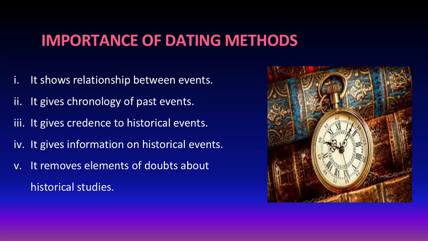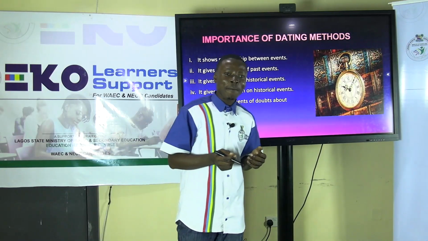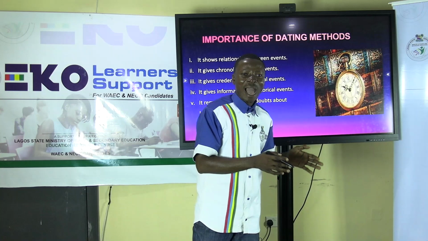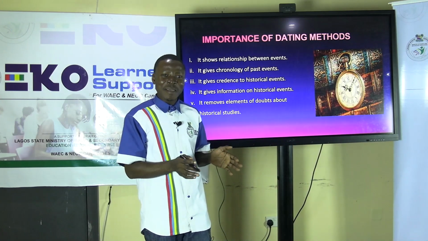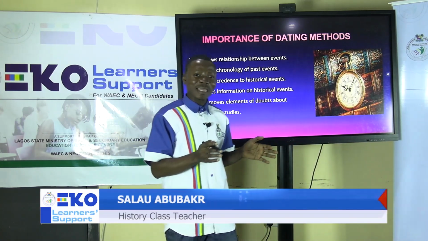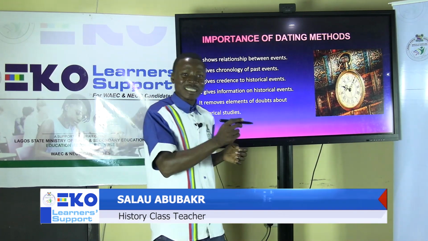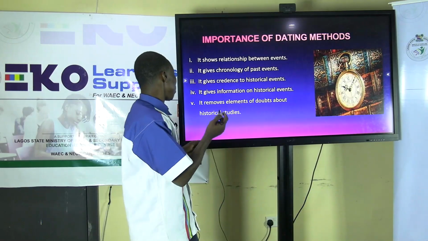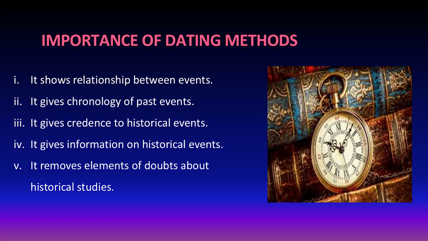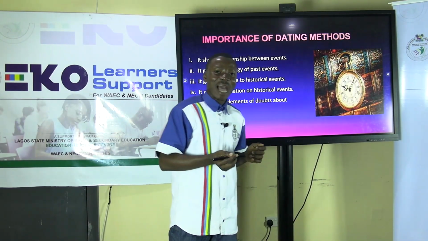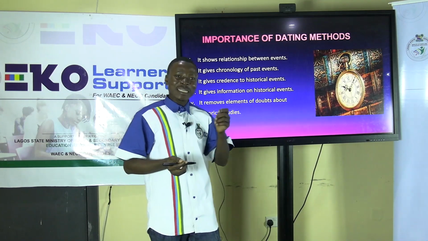Dating helps us to authenticate events, and it helps us to make sure that this event actually happens and it happens within the same era or a particular period of time, which means it gives credence and authenticity to an event. Then also it gives information on historical events. Dating is very important because it adds to the layer of information that is available to an historian in the